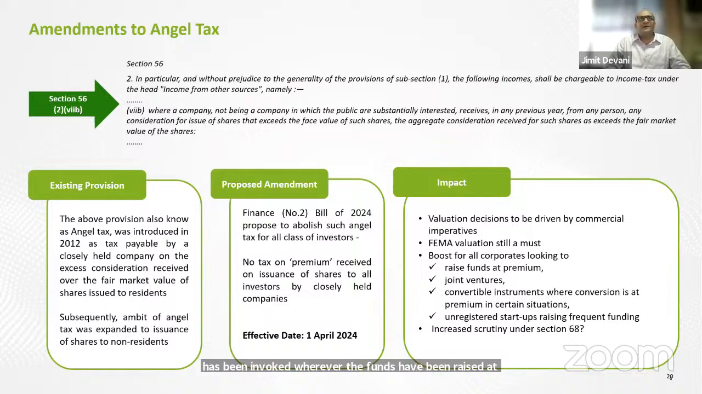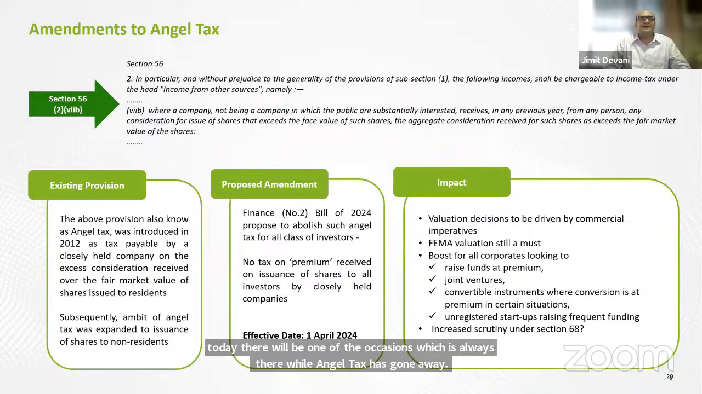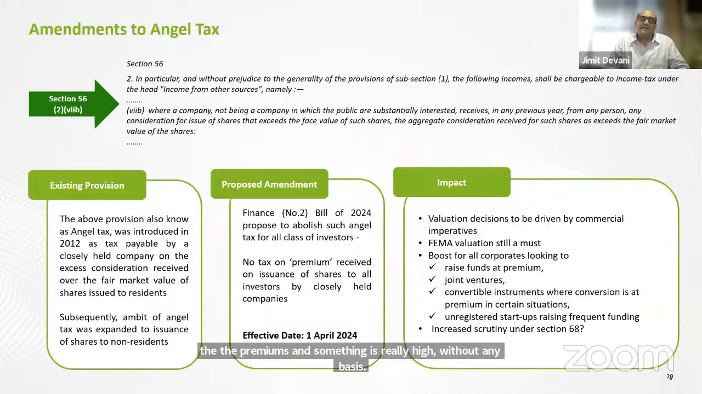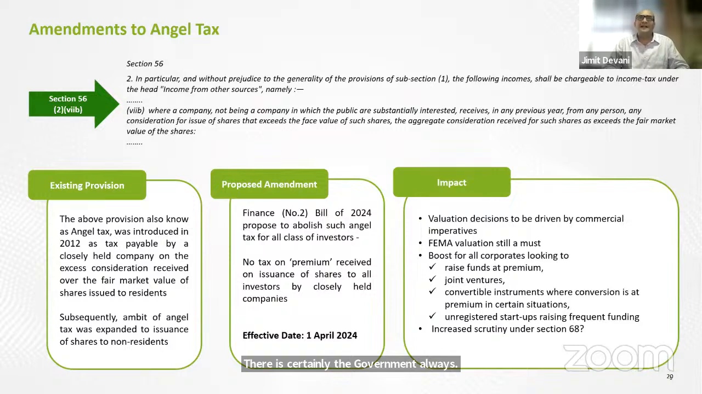And today, while angel tax has gone away, there is one thing which is always there. If the premium is really very high without any basis, then certainly the government always has GAAR, which they can always invoke if they find that there is something which is done to evade taxes. So that provision is still available always with the government. Next.